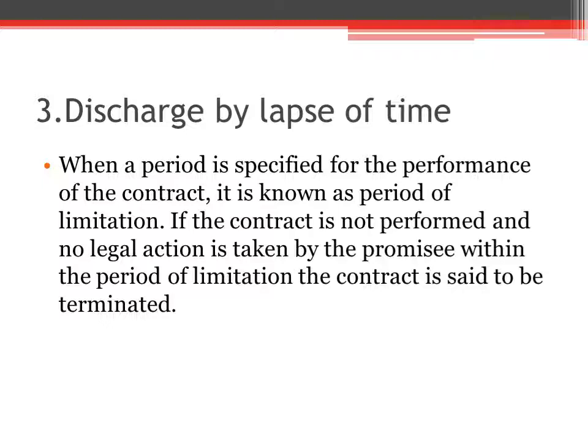For example, to file a money suit, the period of limitation is 3 years. That means the person can sue only within 3 years. And if the creditor fails to file a suit within this time, if he files a suit after the 3rd year, then the debtor is discharged because the contract is discharged by lapse of time. If a time is specified for the performance of the contract, and if it is not performed and no action is taken by the promisee within that period, then it's called a discharge by lapse of time.